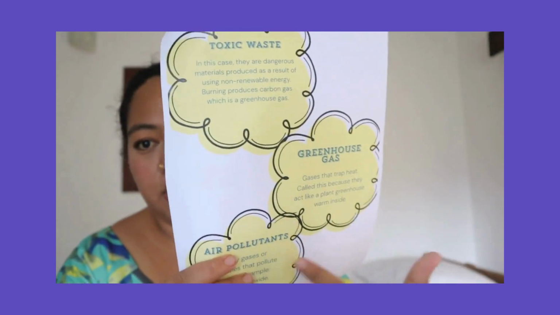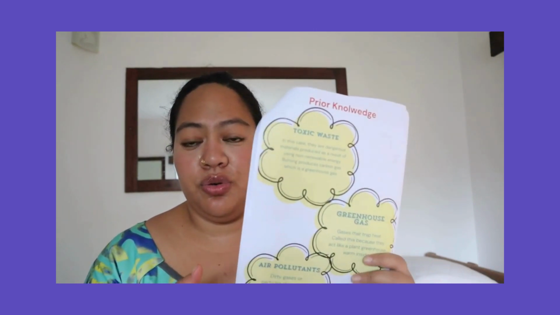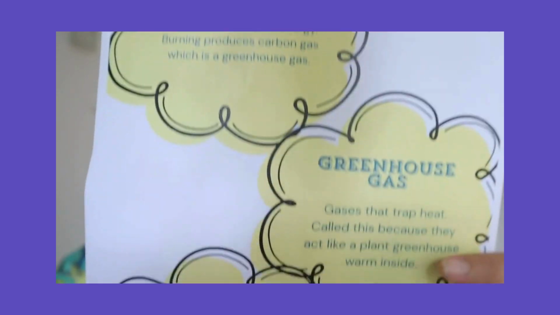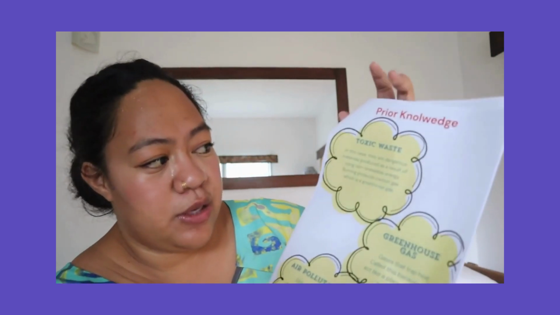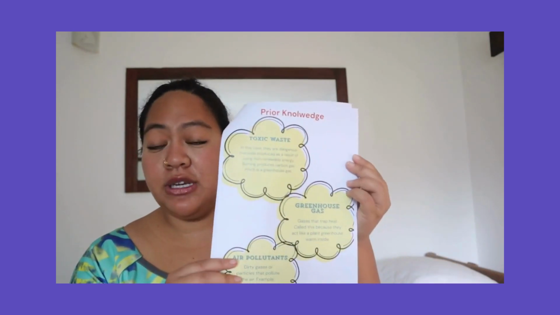Okay, some of this prior knowledge here that we have: definitions. Some of these words have translations, some of them don't, but we'll provide definitions. Hopefully, as a teacher, you can read them beforehand and familiarize yourself, or maybe find examples. So here we have toxic waste, greenhouse gas, and air pollutants. We know that those are some of the words that we don't use in our everyday Samoan language and in our everyday conversations, maybe not. So we provided them here with a very simple explanation for your preparation.